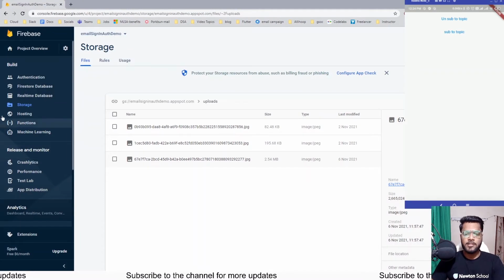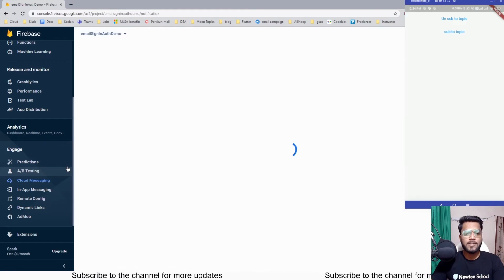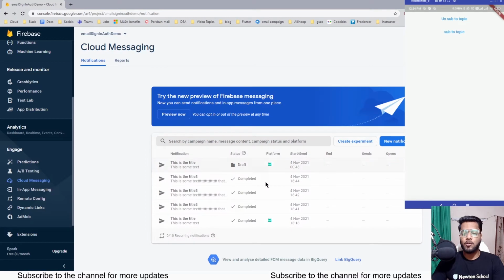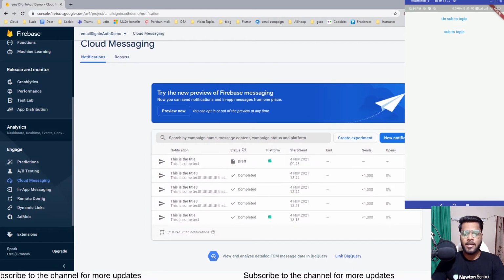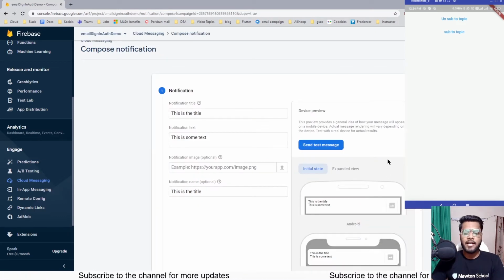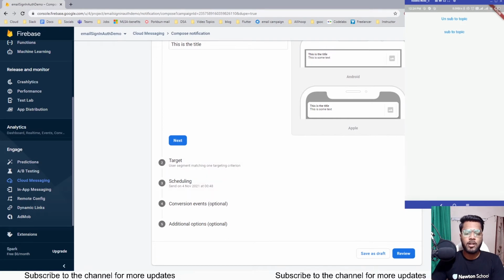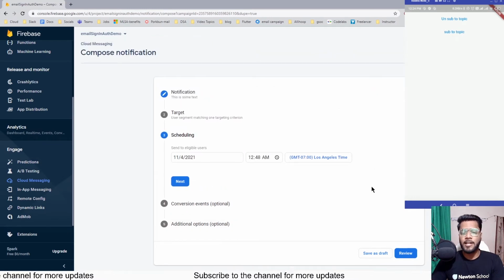So there it is. You can see that I have my Firebase dashboard open over here as well, and I'll be going inside the cloud messaging from here. And you can see that I have some of the cloud messages which I have already sent available over here, which I can directly send. So I'll be clicking on this and duplicating this notification, because we are sending a notification to all the users rather than a single particular user or a particular group of users. So yeah, this would be sending a notification over there.